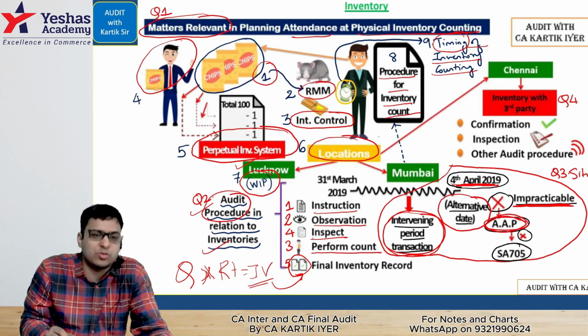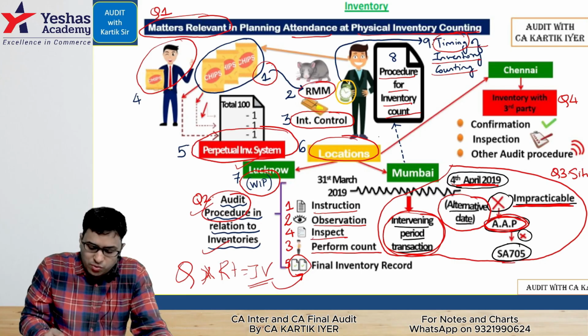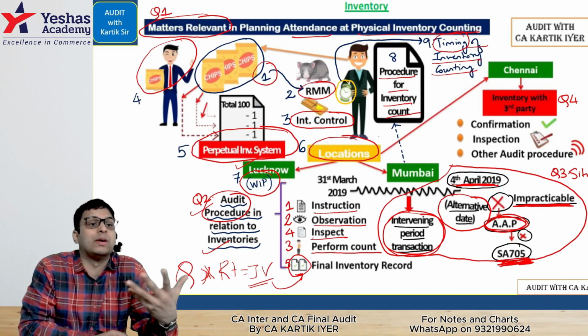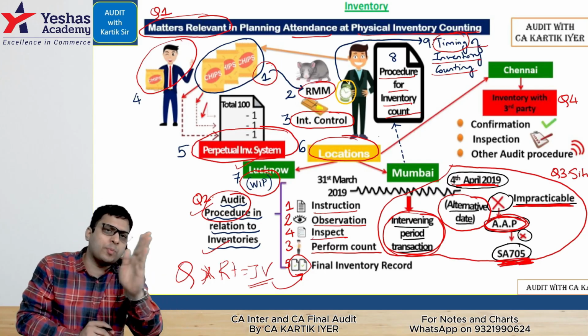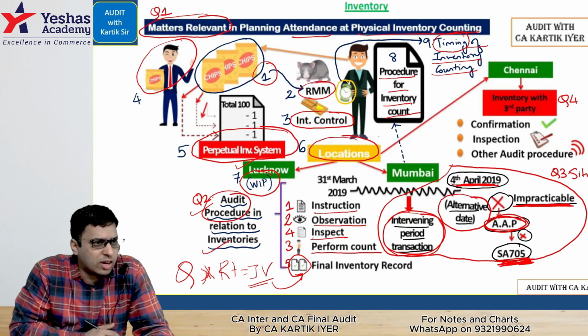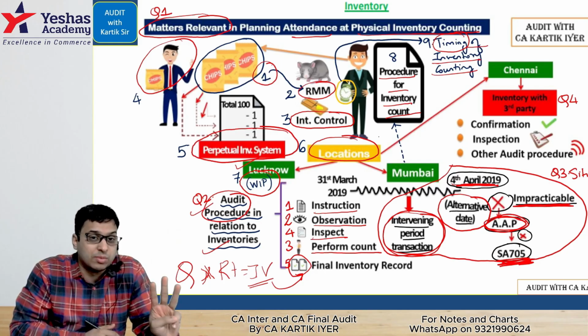If that also fails, of course, we have our dear Standard 705, because we are not able to reach the R level and we feel there may be material misstatement, which if not pervasive, qualified report. If it is pervasive, then disclaimer of opinion. Are you there with me? Yes or no? Simple. That covers question number 3, situations.